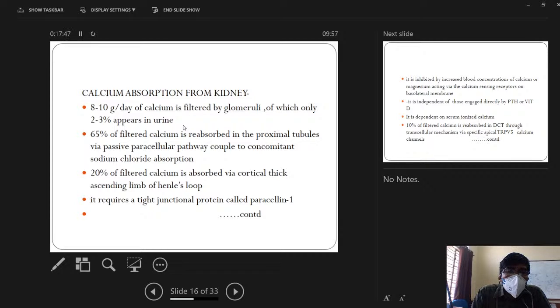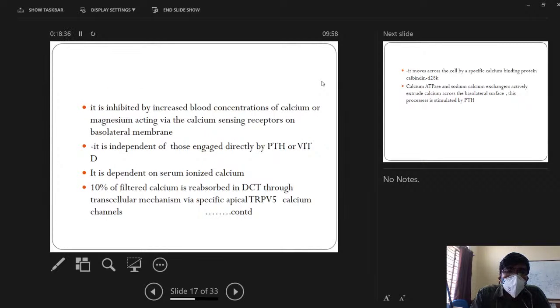20% of filtered calcium is absorbed via the thick cortical ascending limb of the loop of Henle. Basically, in the loop of Henle we have the descending limb and the ascending limb, and in the ascending limb we have the thick segment. Absorption in the thick segment of the ascending limb is independent of parathyroid hormone and vitamin D. Parathyroid hormone acts via the distal convoluted tubule to cause increased calcium absorption. So 65% is absorbed in the proximal tubule, 20% in the loop of Henle, and 10% of the calcium is absorbed in the distal convoluted tubule. This 10% is dependent on parathyroid hormone action.